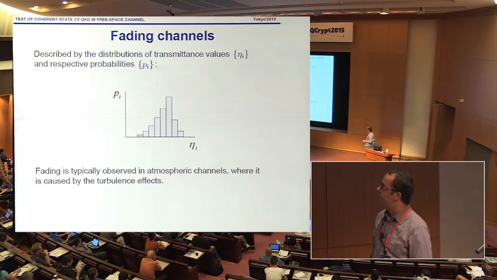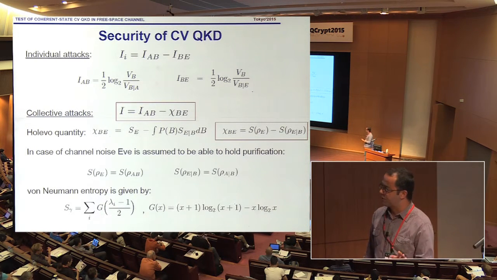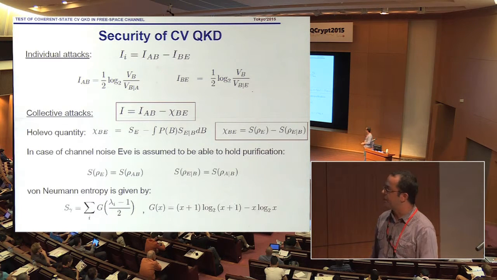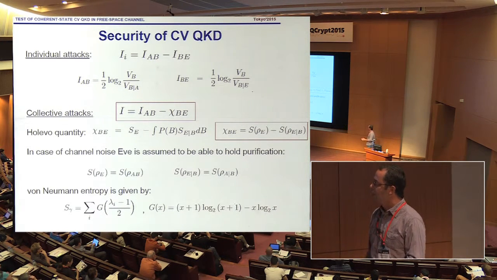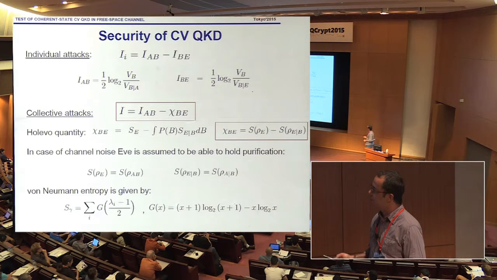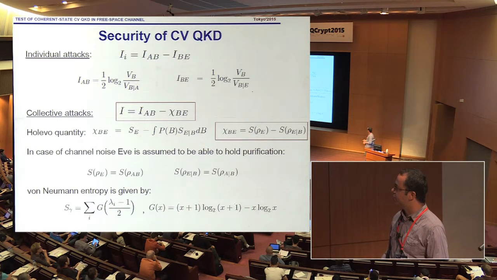So first we studied it theoretically. We used individual attacks just to show the security bounds, where the protocol is completely destroyed, where security is not anymore. And then we studied security against collective attacks, studying the lower bound on the key rate, the difference between mutual information between Alice and Bob, and the Holevo bound in the reverse reconciliation scenario. I wouldn't go much into details of that.